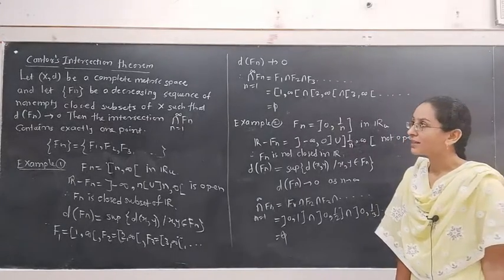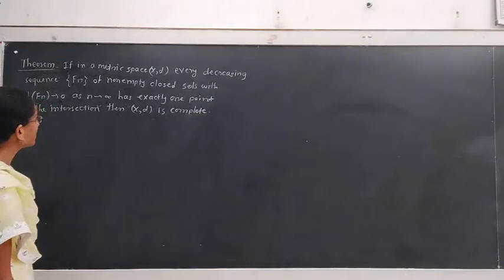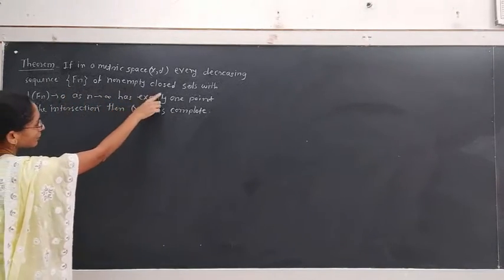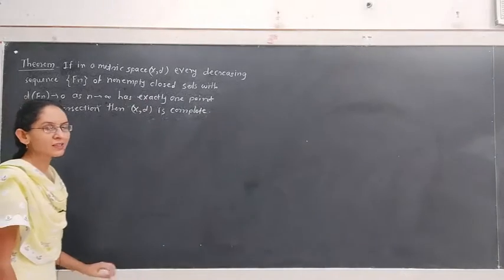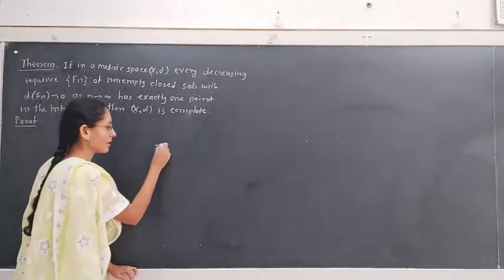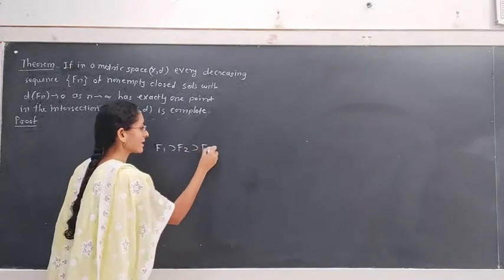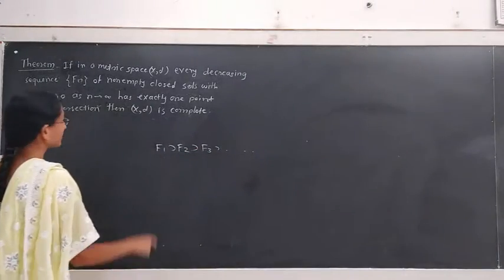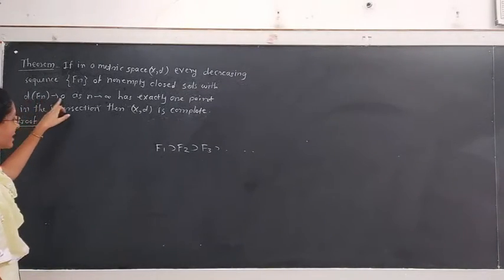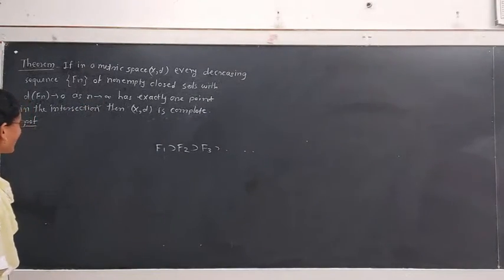We see one theorem that is the converse of this theorem. Now we prove this theorem, the converse of Cantor's intersection theorem. In a metric space (X, d), every decreasing sequence Fn of non-empty closed sets, that is, F1 is a closed subset of X that contains the set F2, that contains the set F3 and so on, also with the diameter of Fn tending to 0 as n tends to infinity, has exactly one point in the intersection.